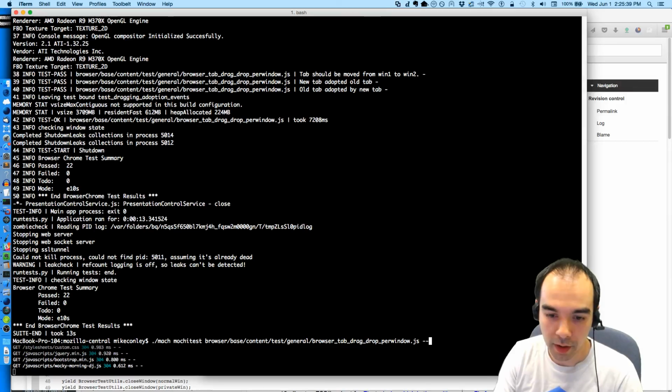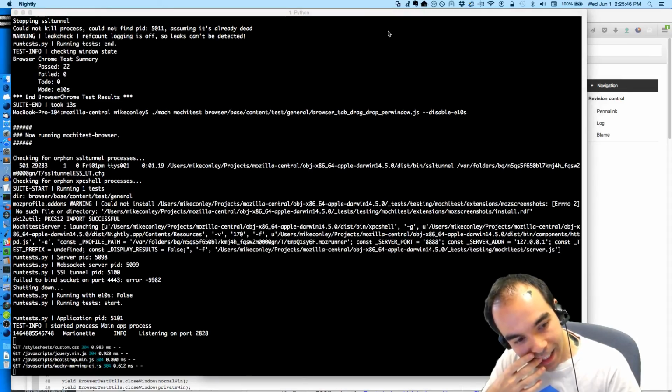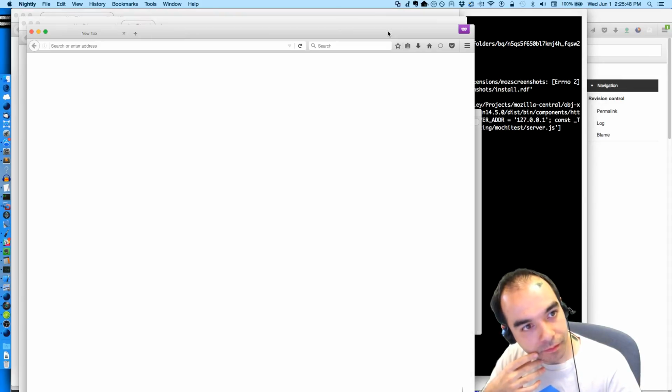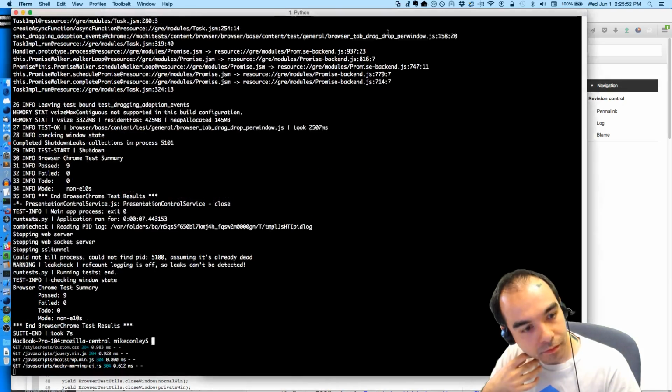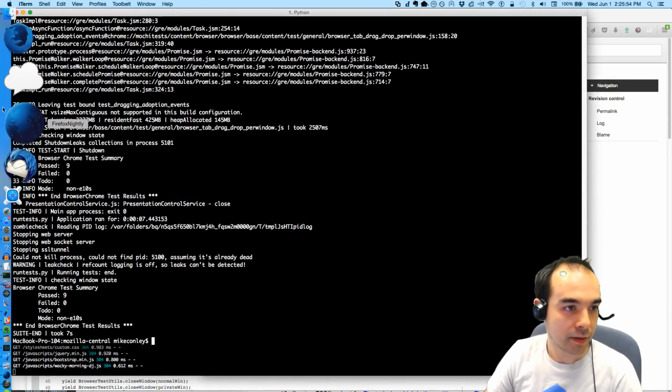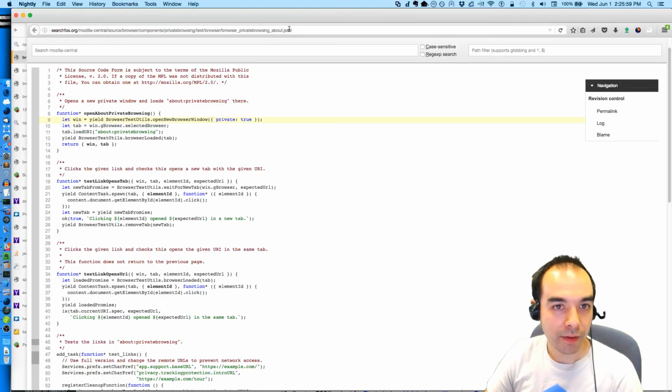All right, now with E10S disabled. Seems to work all right there as well. Okay, let's try another one. Let's try this private browsing one.